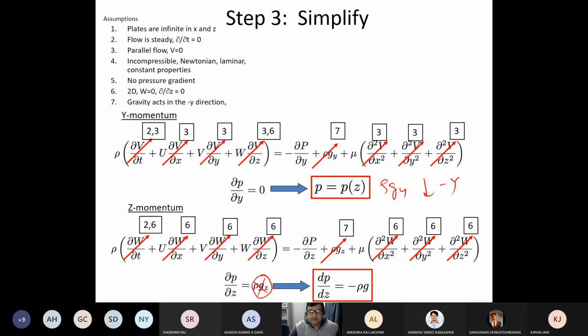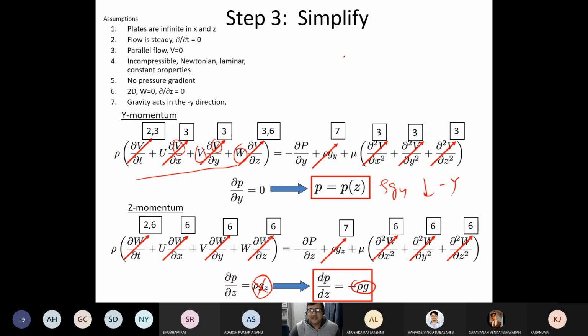You put this to be 0, this to be 0. Now here, again, this is steady state. Del V by del X, V equal to 0. Del V by del Y, these two are 0. W is equal to 0. So all these terms are 0. Del P by del Y, in the Y direction, this survives.